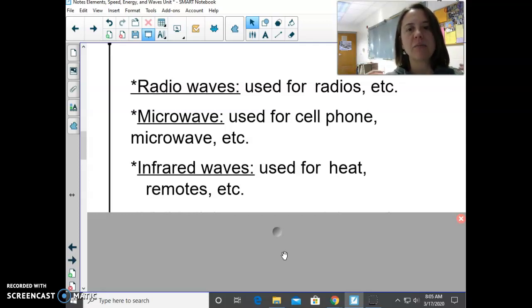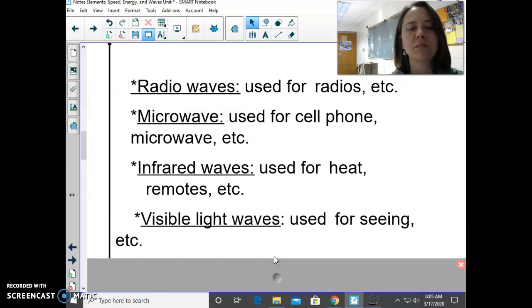Obviously you can't see them, but we know that our body is hotter than the surrounding temperature, and so infrared waves are coming off our body. Also, you can more easily feel it around a campfire. Without touching the fire, you can feel the warmth or the infrared waves coming off of that. Remote controls will also use infrared waves.